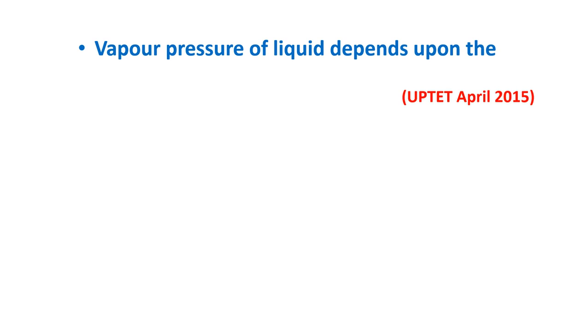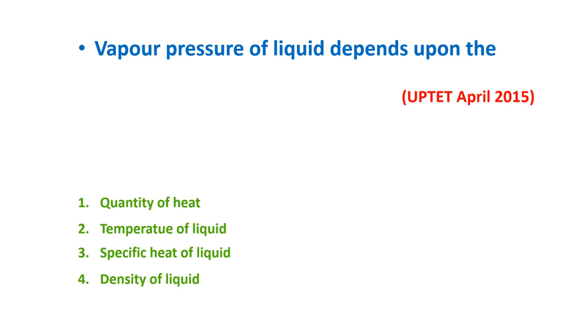Vapor pressure of liquid depends upon the quantity of heat, temperature of liquid, specific heat of liquid, density of liquid. The answer is temperature of liquid.